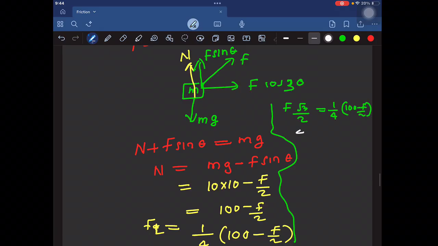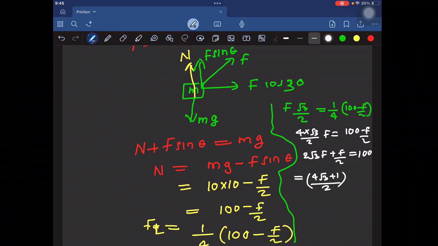So the net force will be equal to mg minus mu mg minus mu mg. So this will be equal to m into g minus 2 mu mg. So mg is common here. So mg into 1 minus 2 mu. So this is the net force acting in this system.